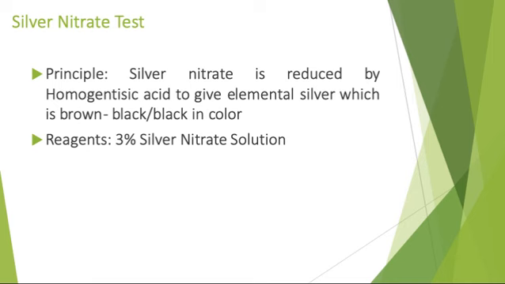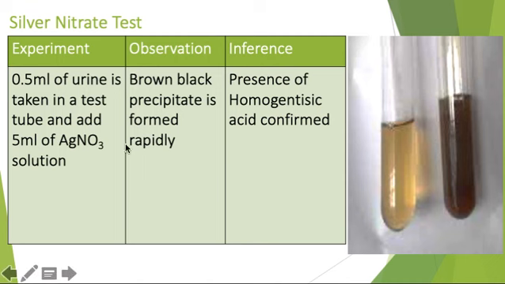Now how do you perform this test? You take 0.5 ml of the urine in a test tube and add 5 ml of silver nitrate solution. You get a brown or black precipitate which is formed rapidly. It is due to the presence of homogentisic acid. So you can see here a brown black precipitate is formed. Okay, this is positive for the silver nitrate test.